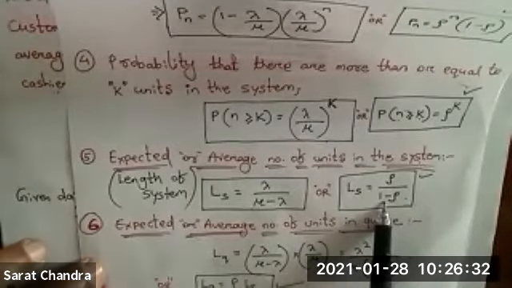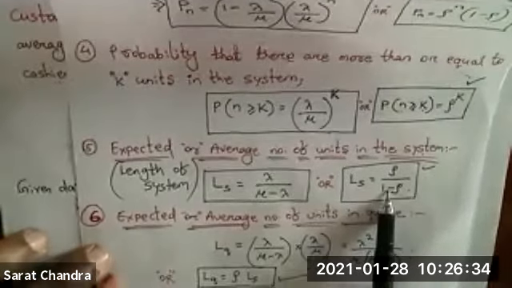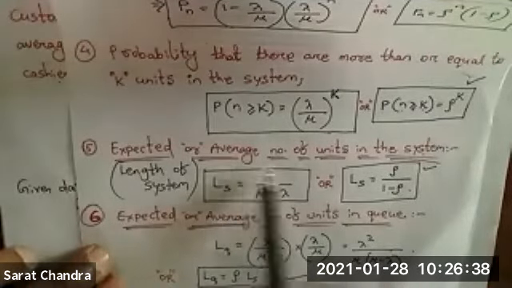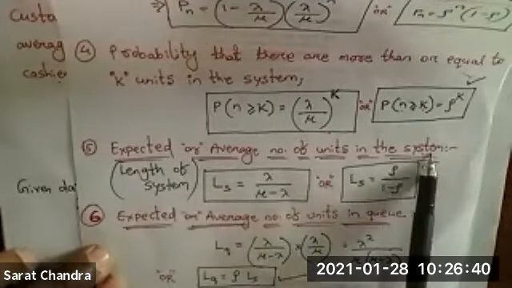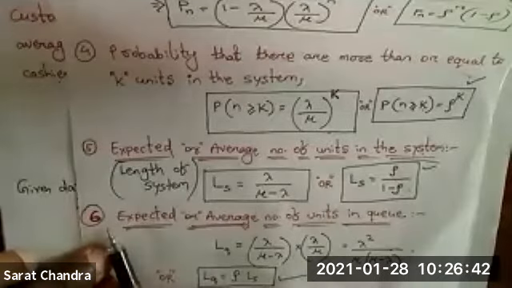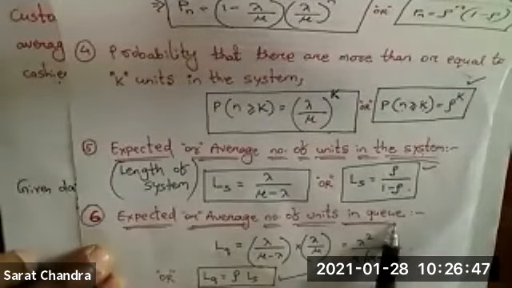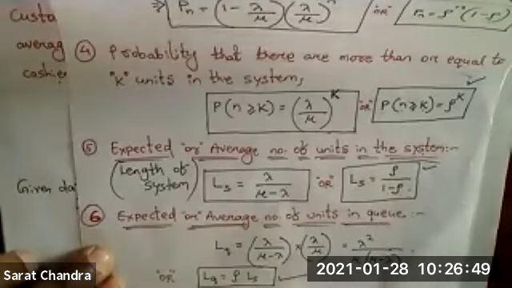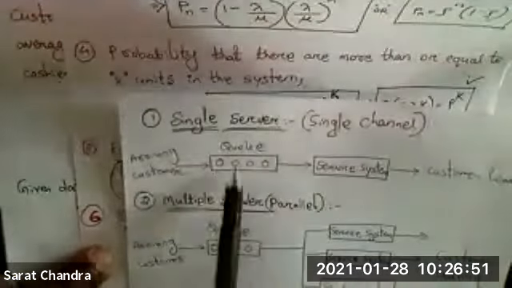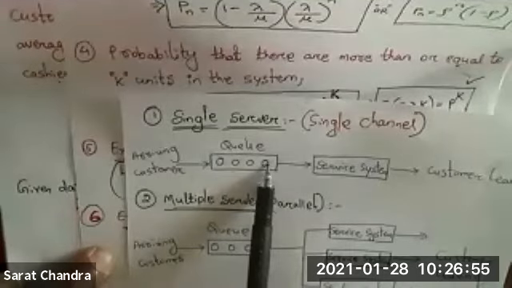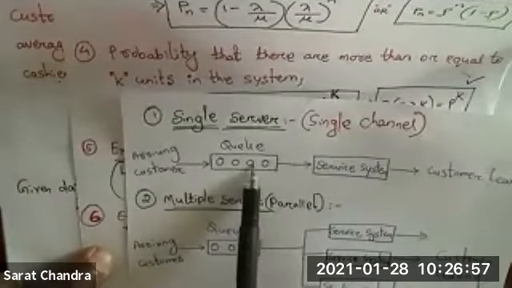No, formula number 6 you cannot apply. What is the difference between formula number 5 and 6? Formula number 5 is the average number of customers in the system, and formula number 6 is the average number of customers in the queue. Queue means only this much: how many customers are waiting in the queue.